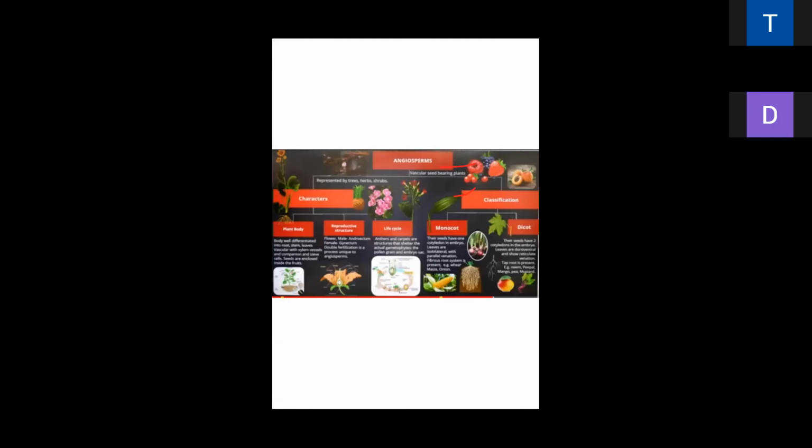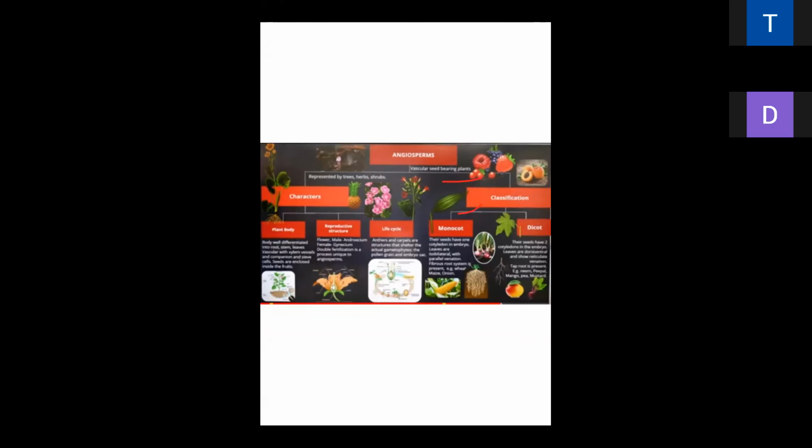Here is a slide of angiosperm. Yes, let's come to the angiosperm. This is a very beautiful slide due to the presence of flowers, fruits, etc. Represented are tree, herb, shrub. They have the large tree, herb, shrub, etc. Is it? This is a beautiful geranium plant.